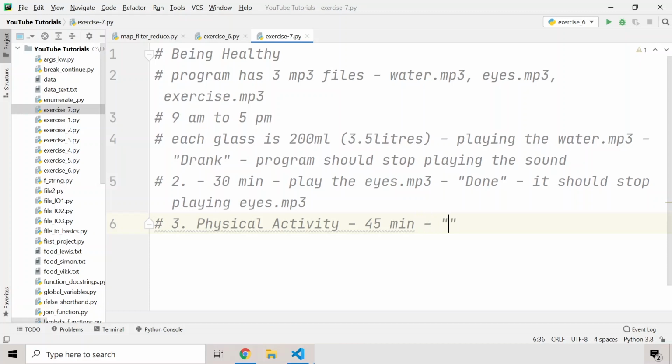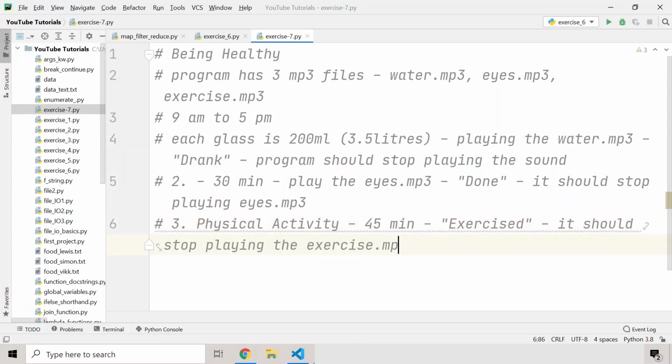And once the user enters exercised, it should stop. So I'll write it should stop playing the exercise.mp3. And I hope, guys, that you are naming your mp3 files like this, that is exercise.mp3, eyes.mp3, and water.mp3, because it will be really easy for me to use this program.